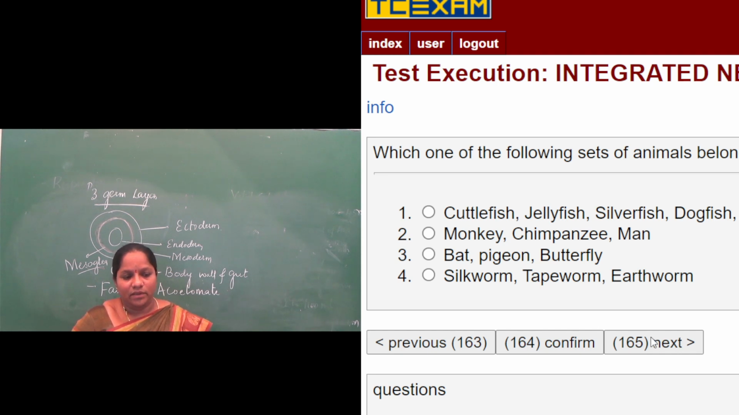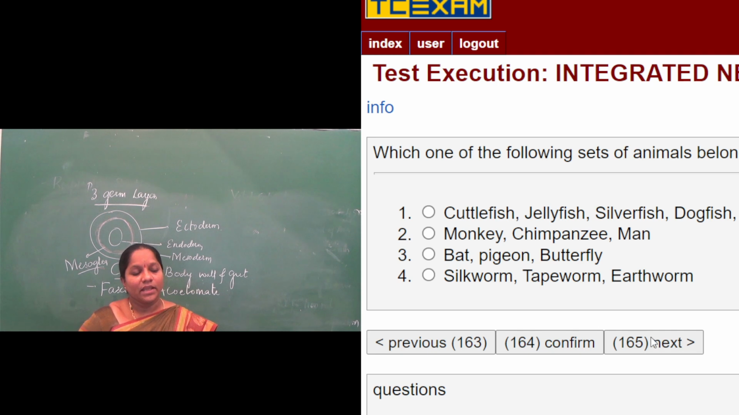Cuttlefish belongs to Mollusca. Jellyfish belongs to phylum Coelenterata. Aurelia is called jellyfish. Silverfish belongs to phylum Arthropoda. Dogfish again belongs to Pisces or fishes. Starfish belongs to Echinodermata. So they do not belong to the same taxon.